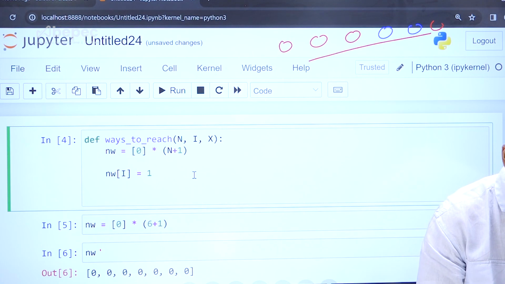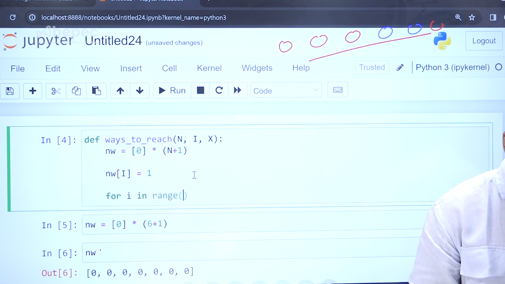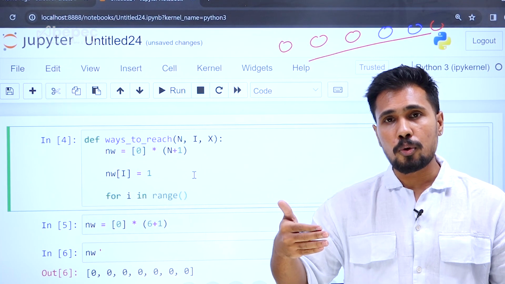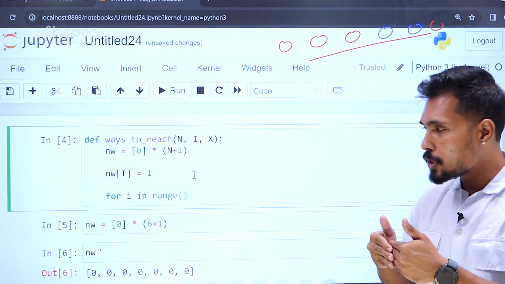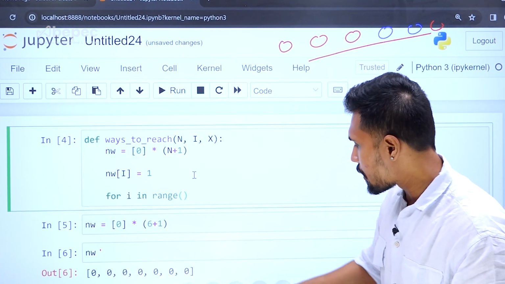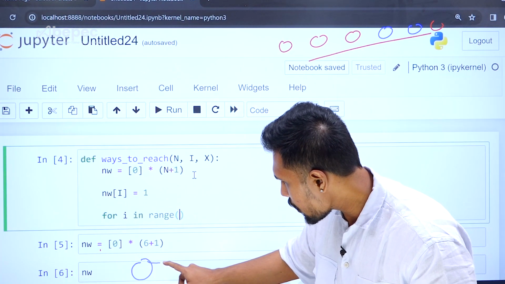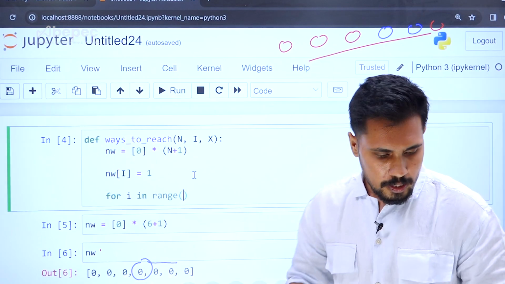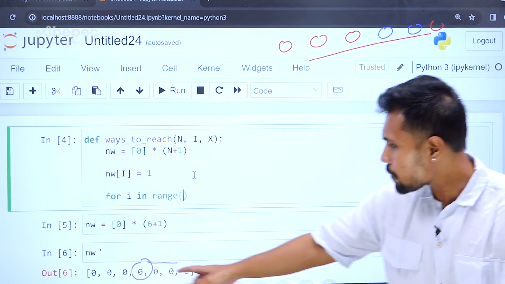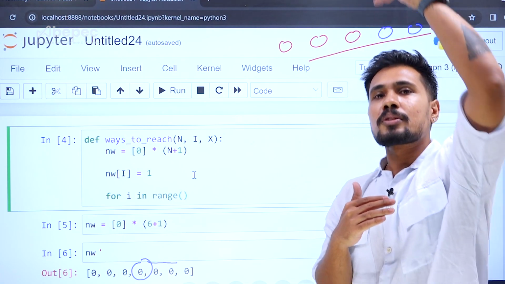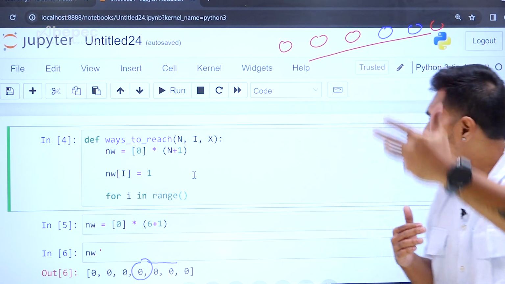Now I want to run a loop. So for I in range I plus 1. What is your I plus 1? It is the initial position, and from your initial position you need to move. For example, if your initial position is 3, from 3 you are moving in the upward direction: 3rd stone, 4th stone, 5th stone, 6th stone, trying to reach your peak.